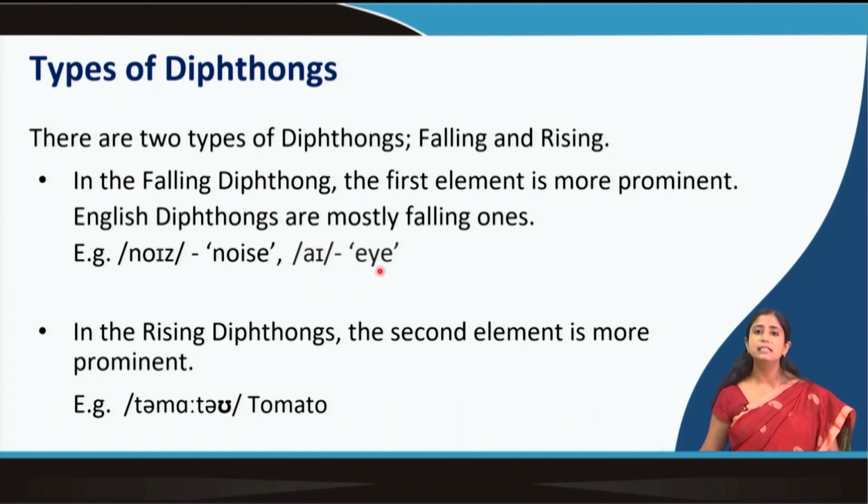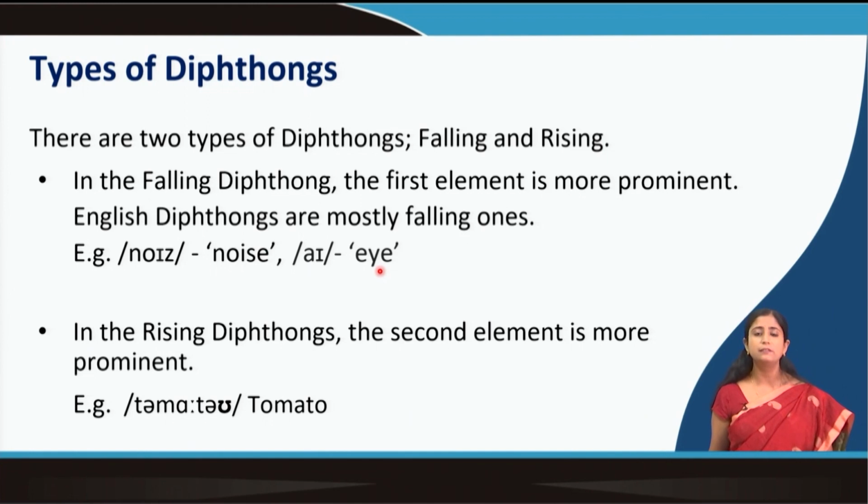And then there are rising diphthongs, just opposite to falling ones. In rising, the prominence or the force is increasing. When it is increasing, that means the second part is getting more prominent or getting more force. So, words like tomato, tomato, in some variations of English you can find the O sound getting more prominence. In English it is actually difficult to find rising diphthongs, but in some varieties of English, tomato, the O sound gets more prominence and then we can say that it is rising.